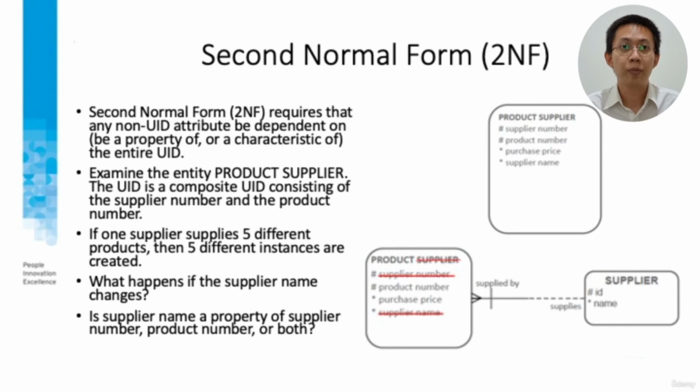Second normal form requires that any non-UID attribute be dependent on the entire UID. We can see in the picture, in the product supplier entity, supplier name is not dependent on the entire UID, supplier number and product number. Supplier name is dependent only on supplier number. We need to create a new entity to store the supplier data.